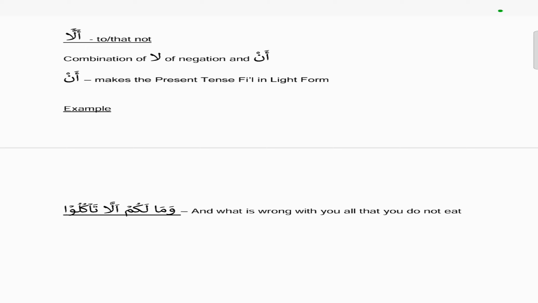If you see alla ta'kulu, it's a negation. That's where it says do not, because the lam is inside it, and the word an is there, which means to. And ta'kulu, if you notice, has become light because of the an. Because normally it's ta'kuluna, because it's a waw and a noon ending combination. When we have the word an, we make it light. We drop the noon, so it becomes ta'kulu.